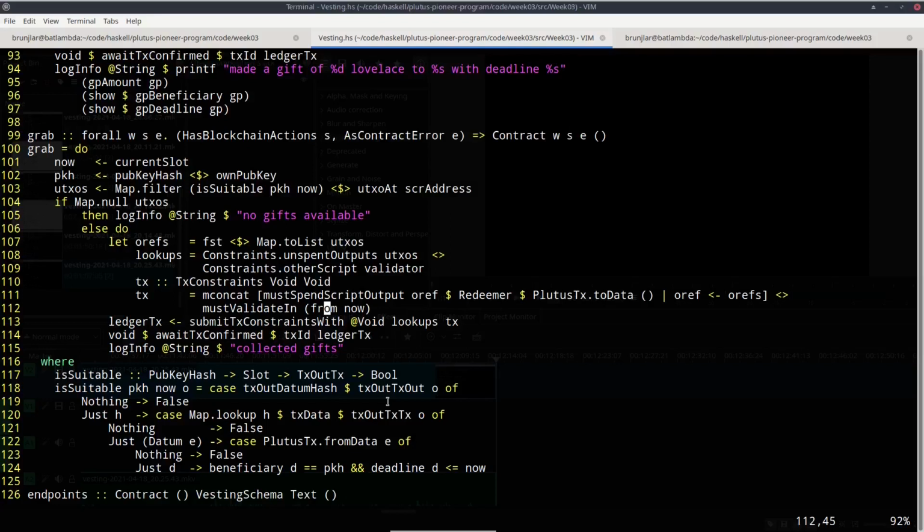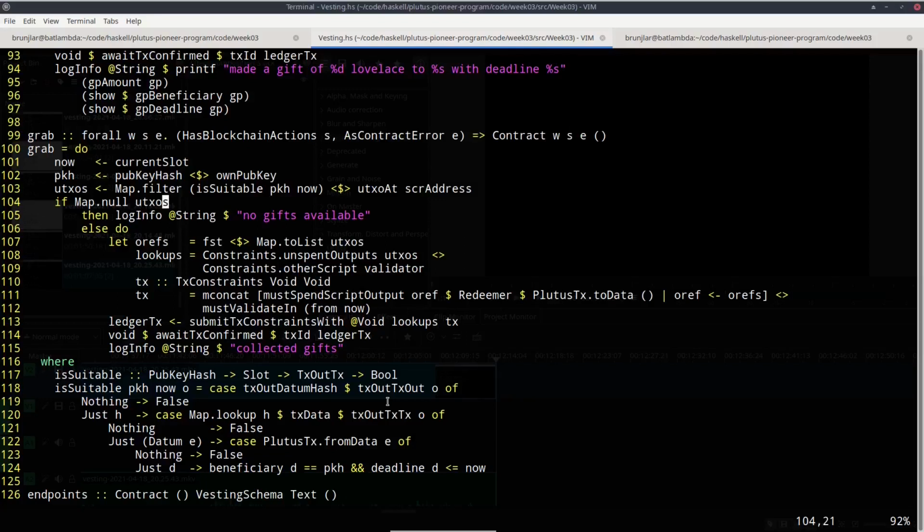So we wouldn't know anything about the current slot, and we wouldn't be able to decide that the deadline has been reached. So it's important that here I restrict that and actually use a validity interval from now. I could, of course, also use singleton now, for example. That would also be fine. But then there would be a problem if there's some sort of network delay and the transaction is delayed and only gets there a slot or two later, then that wouldn't work anymore. So I think the safest option is to use the interval that starts now and then goes into eternity.